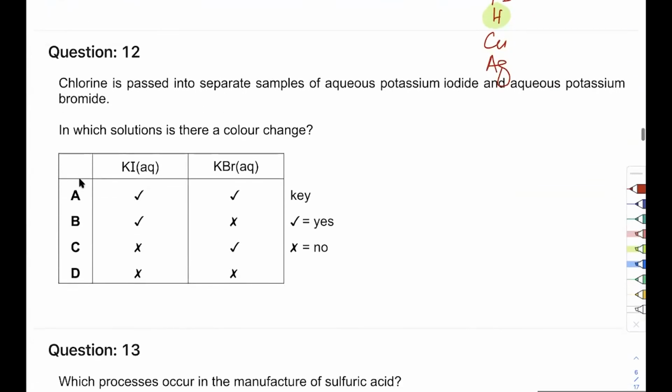All right, chlorine is passed into separate samples of aqueous potassium iodide and aqueous potassium bromide. Okay, I have chlorine, I pass it into potassium iodide, and I have chlorine, I pass it into potassium bromide. All right, tell me, again, displacement principle. Will chlorine displace iodine?